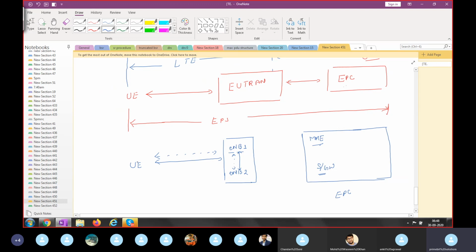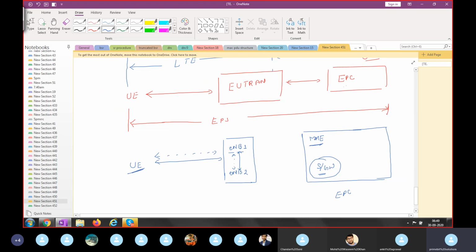So the UE is communicating with the RAN, meaning the UTRAN, as well as the core network. The UE will have some protocol that it uses to communicate with the UTRAN and with the EPC. So in LTE, what they did, they have a separate entity in the core network which will handle the UE signaling information, and a separate entity in the LTE core network which will be used to handle the user's traffic information.